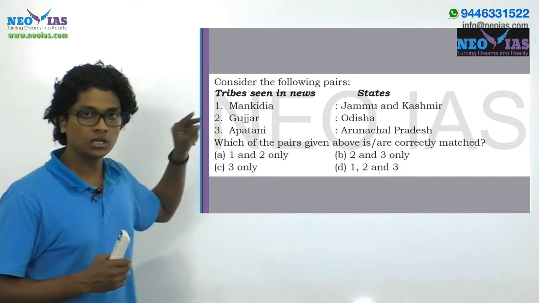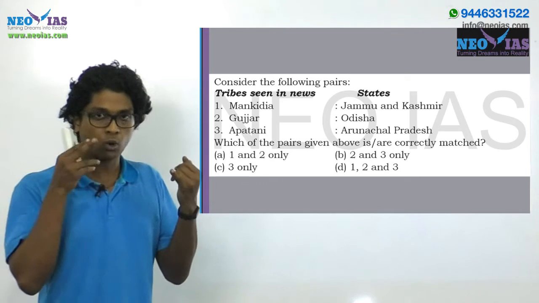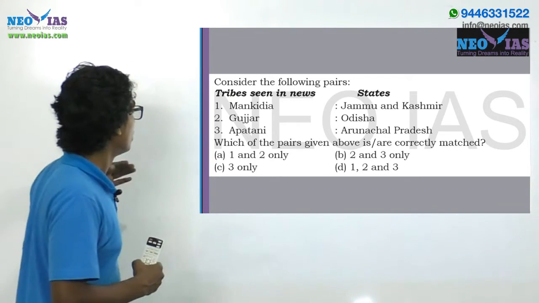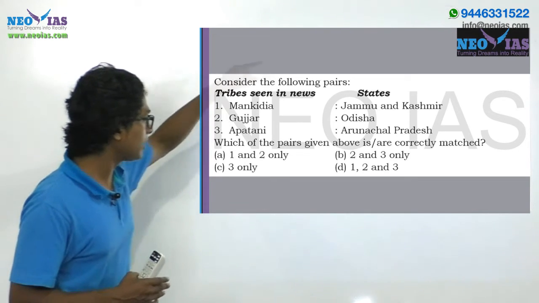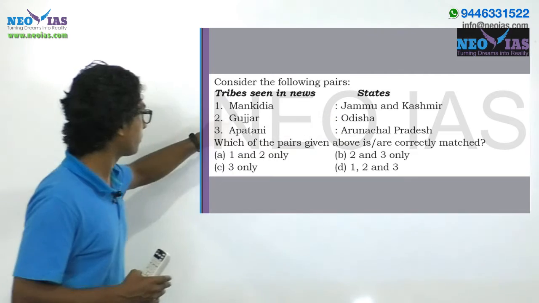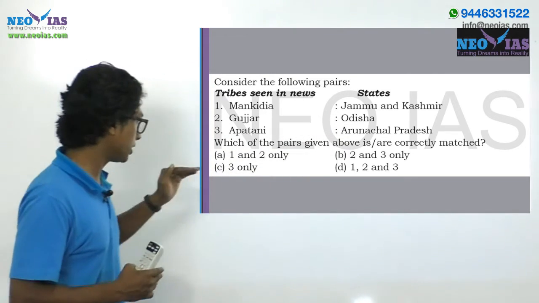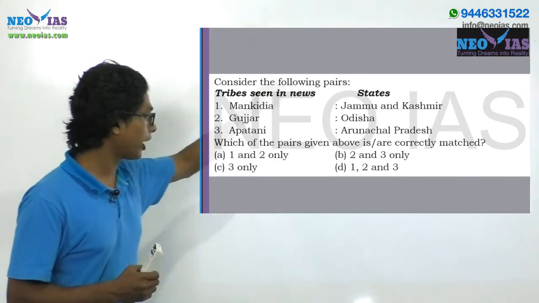Gujars have the scheduled tribe status in 2 of the states, both Jammu and Kashmir as well as Himachal Pradesh, right? So the correct pairing should have been Gujar with Jammu and Kashmir, and Mangidia with Odisha, right? So in this question, the answer comes out as C, which is 3 only, Apatani, Arunachal Pradesh.